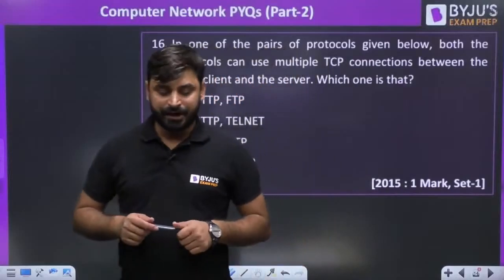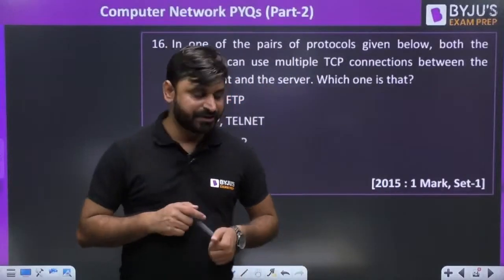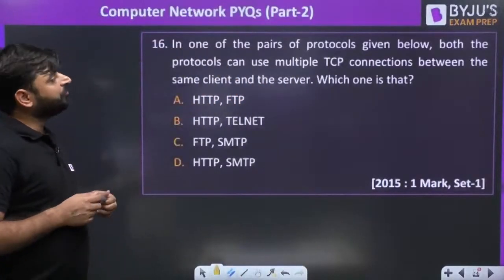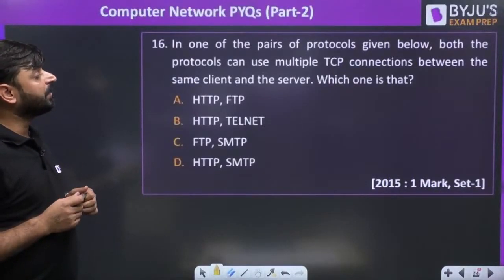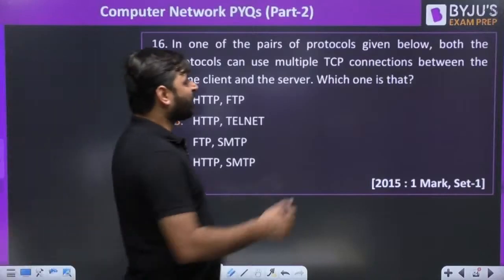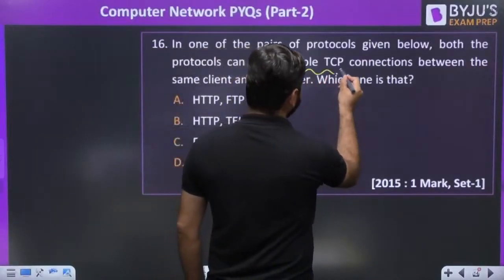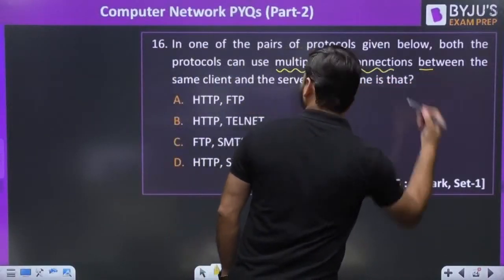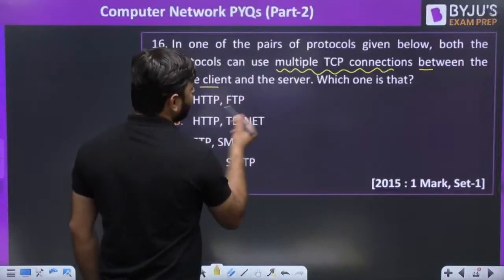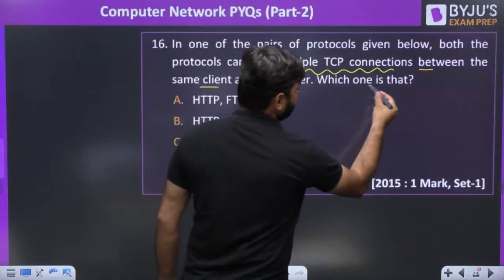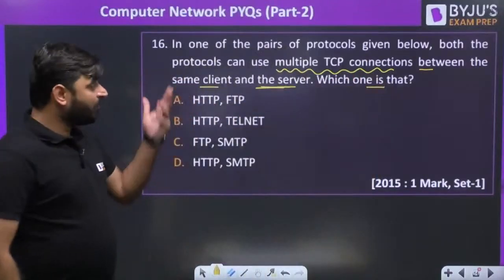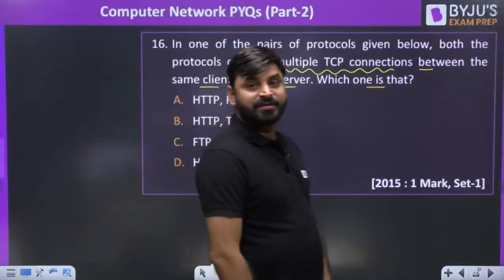This is question number 16 that you can see. In one of the pairs of protocols given below, both protocols can use multiple TCP connections between the same client and the same server. Same client and the server. Which one is that? Multiple TCP connections.